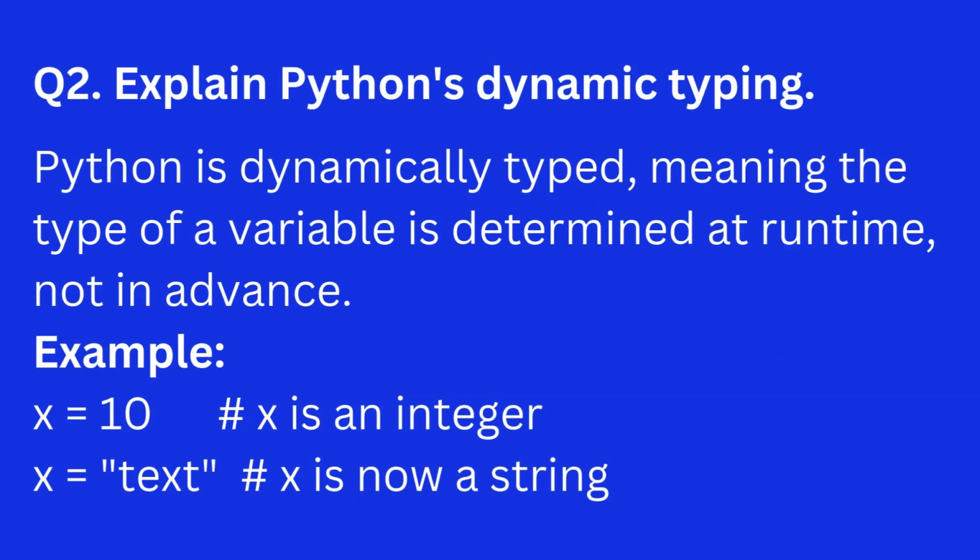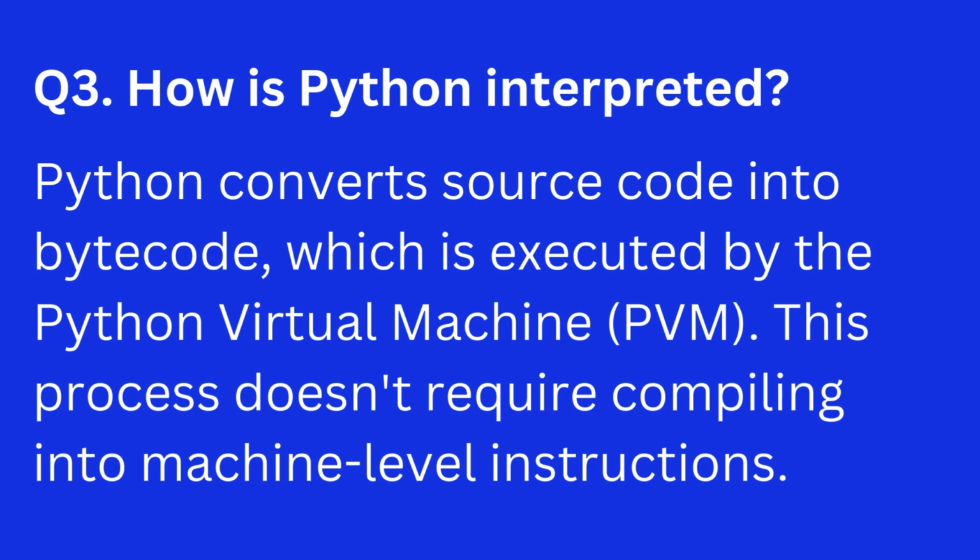Question 2. Explain Python's dynamic typing. Answer. Python is dynamically typed, meaning the type of a variable is determined at runtime, not in advance. Example. Question 3. How is Python interpreted? Answer. Python converts source code into bytecode, which is executed by the Python virtual machine, PVM. This process doesn't require compiling into machine-level instructions.